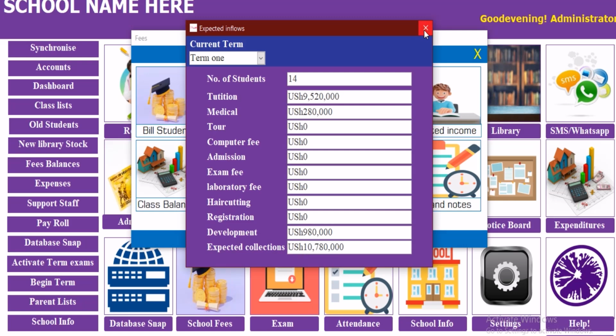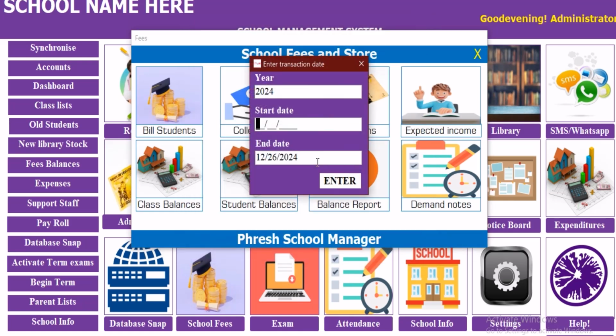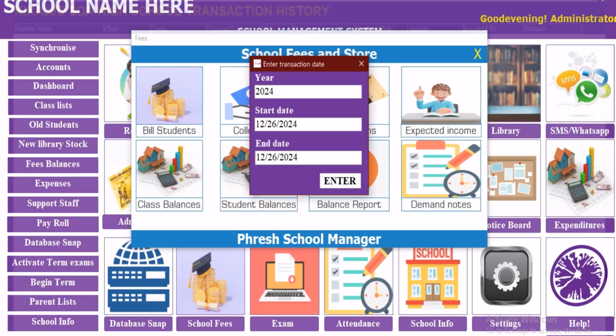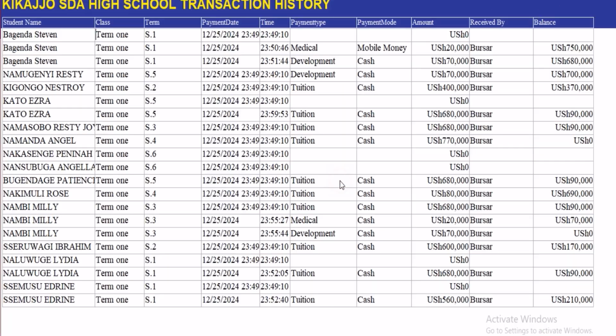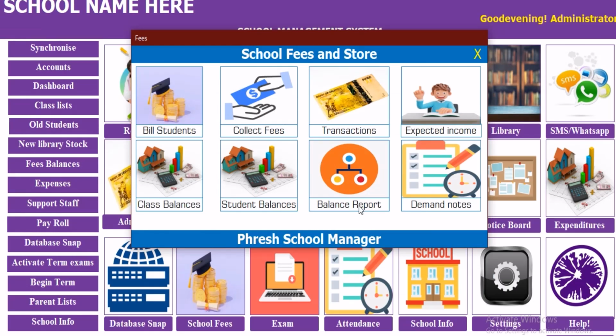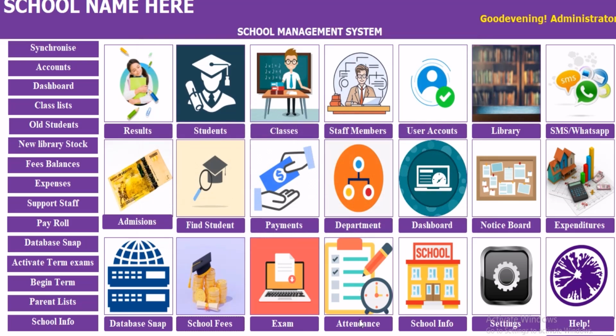Then from there it will help you trace the transactions from a given date to a given date, that you can go and search for them. Let us go and have this. That is it. Now we are saying that from a given day to a given date, this is the amount, this is the transaction that we have so far carried out. Then from there we go to